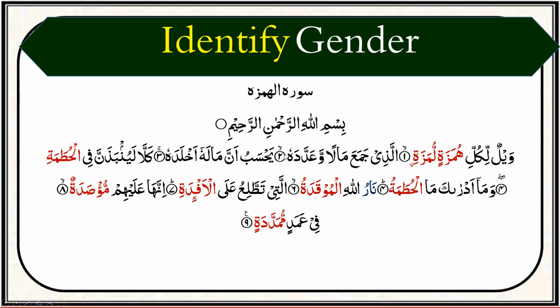Coming over to Suratul Humaza: Humaza, Lumaza, Khotoma, Muqada, Al-Af'ida, Mu'sada, Mumaddada. These all are feminine words because they have round ta at the end of the word. As I have already told you, this round ta and alif and elongated ta are the two most common signs to identify feminine words from Quran Majeed.